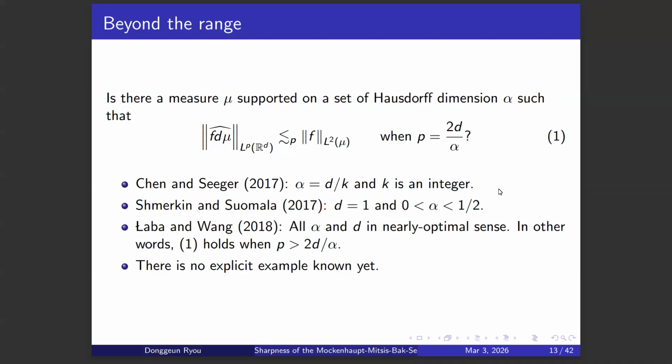And Lava and Wang constructed the example in a nearly optimal sense, which means this L2 to LP estimate may or may not hold when P is exactly 2D over alpha, but it holds when P is strictly larger than 2D over alpha. And all these examples are probabilistic, so there's no explicit example known yet.